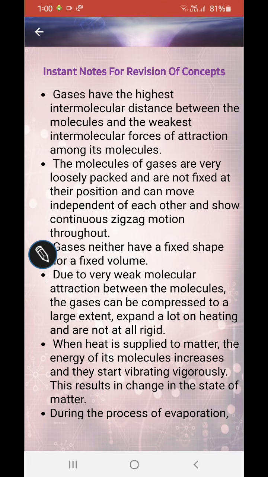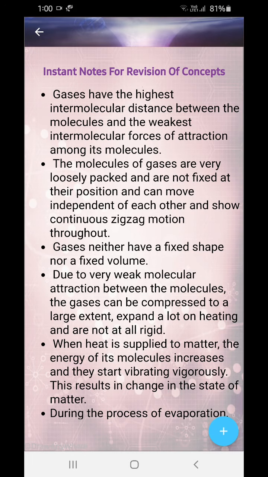Now we come to gases. Now, gases have the highest intermolecular distance between the molecules and the weakest intermolecular force of attraction among the molecules. So, as usual, inversely proportional. So, the molecules of gases are very loosely packed and are not fixed at their position and can move independent of each other and show continuous zigzag motion throughout. So, they are more independent and they can move in a zigzag motion and they can fill the whole room.